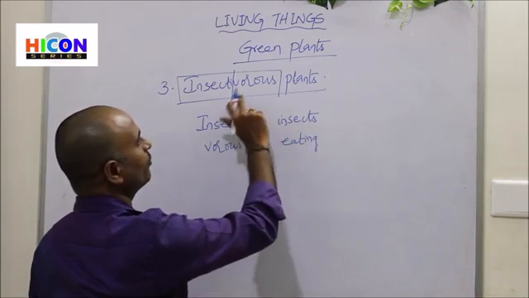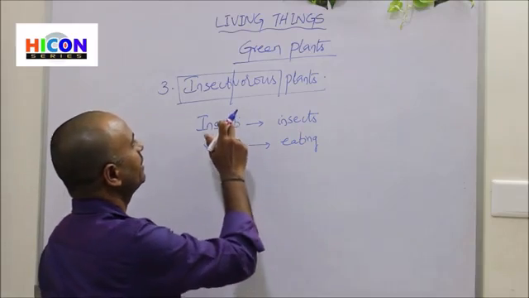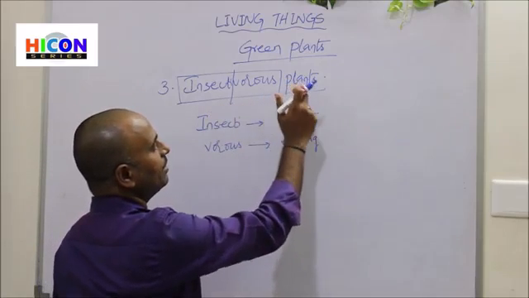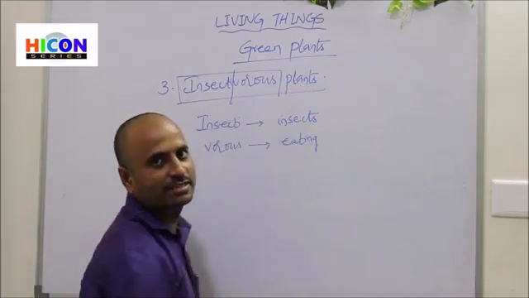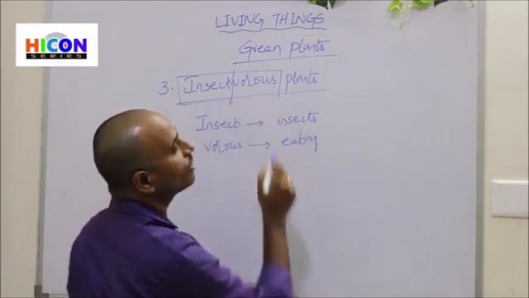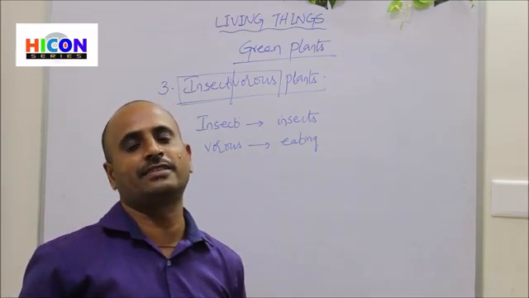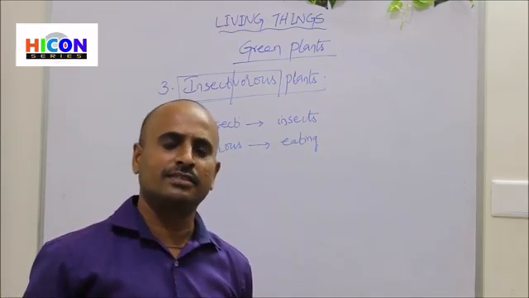So insectivorous means insect eating. That's why these plants are called insectivorous plants, because these plants eat insects and flies.